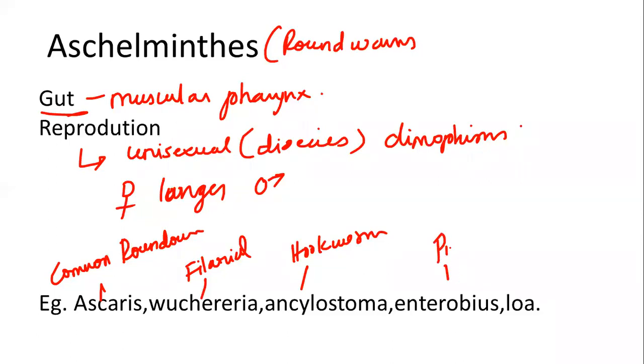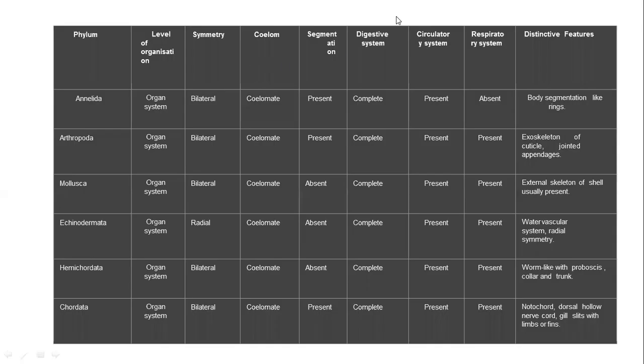Enterobius is called pinworm, and Loa is called eyeworm. So this is about Aschelminthes. The next one we will start studying is Annelida.